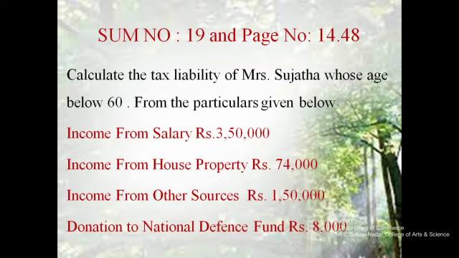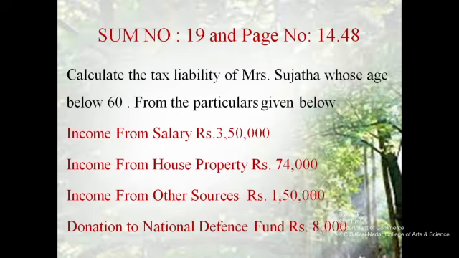The first information is that she is receiving an income from salary of rupees 3,50,000. Then she has income from house property of rupees 74,000, and she has received income from other sources like dividend, interest, and other kinds of sources.